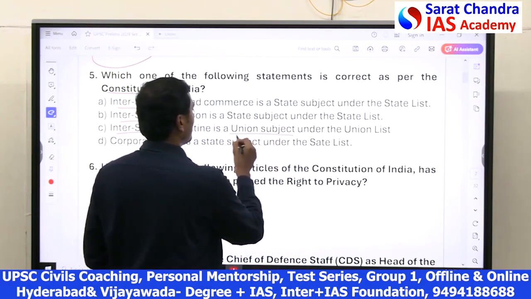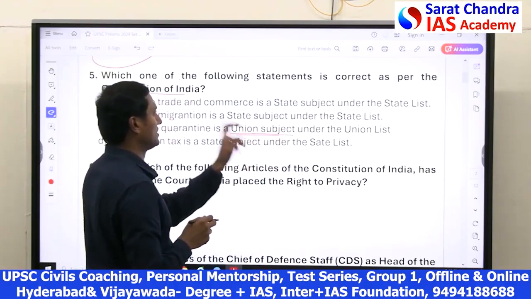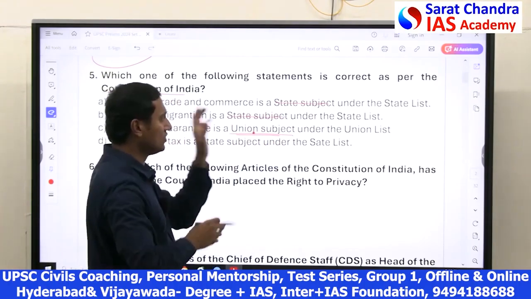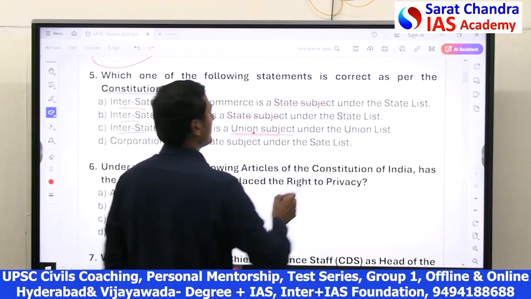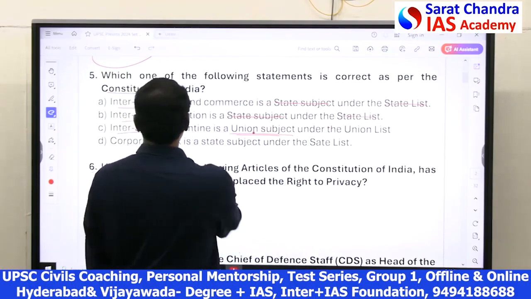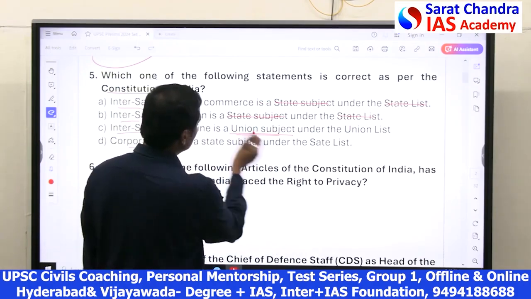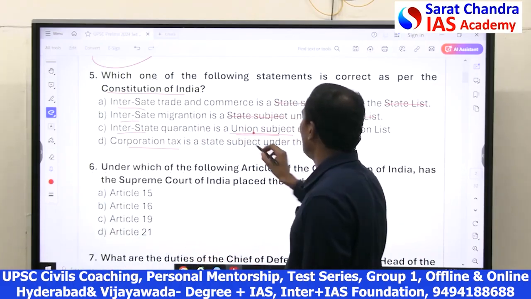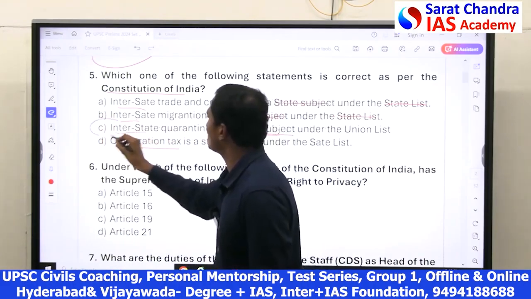Here they gave one as a union subject, but in the remaining they gave state subject. So they are wrong. They are also union subjects only. They are in the Union List. Similarly, corporation tax is also in the Union List only. Hence, only C is correct.